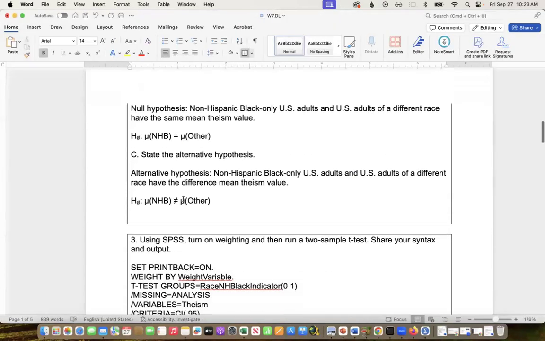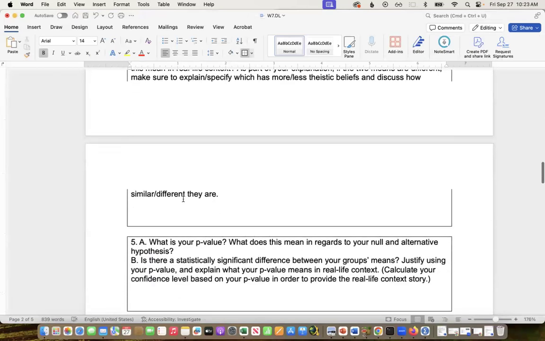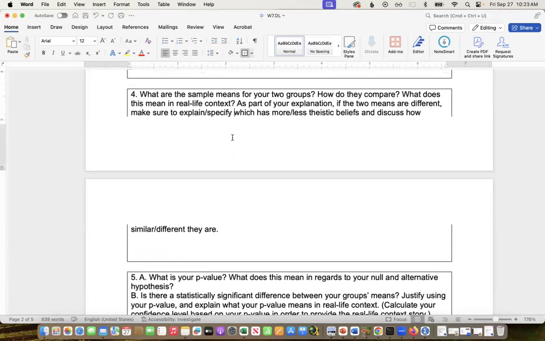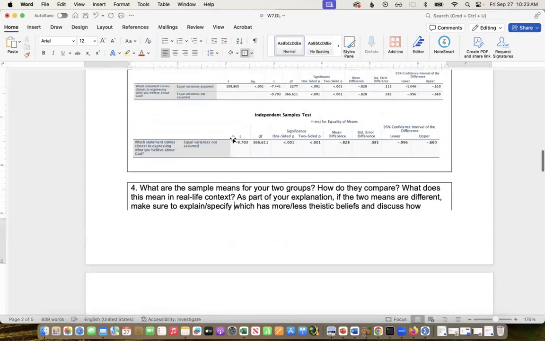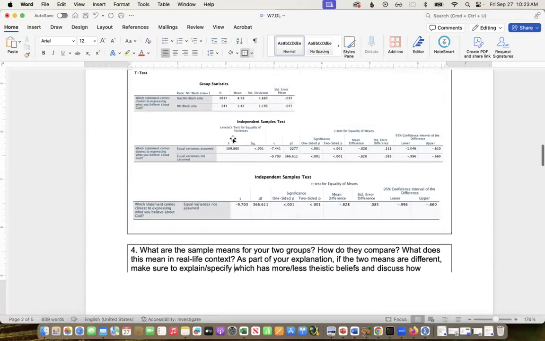So let's go to number 4. It says, what are the sample means for your two groups and how do they compare? What does this mean in real life context? As part of your explanation, if the means are different, make sure to specify the direction or how far apart they are and whether it's a big difference or not, as well as which has more theistic beliefs or not. So which one is more believing in God versus not.